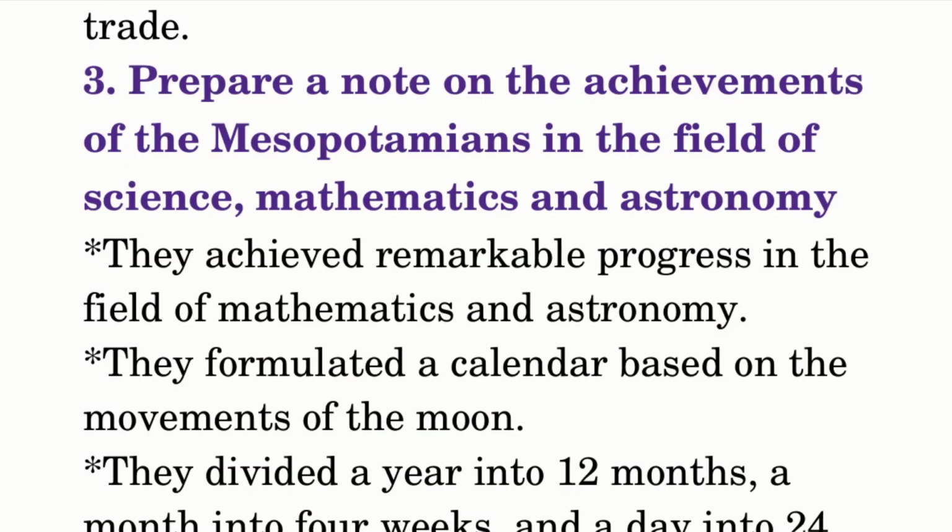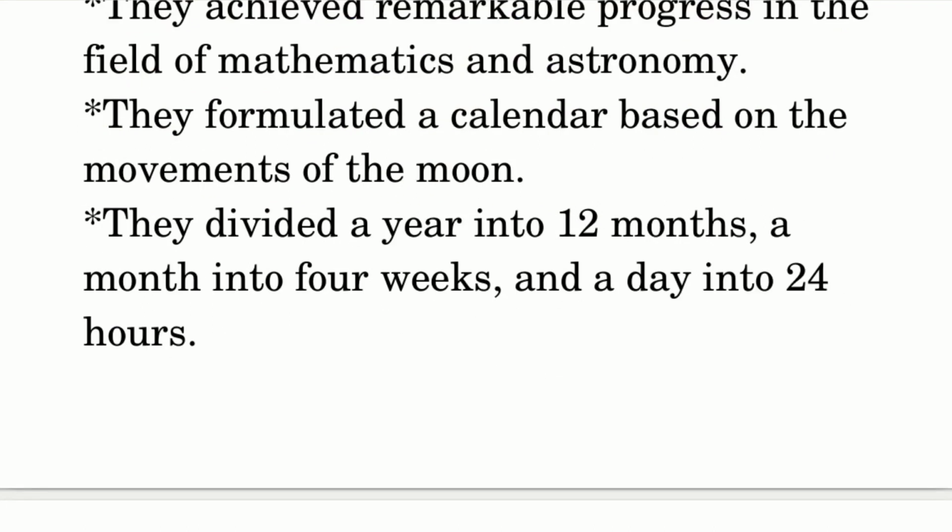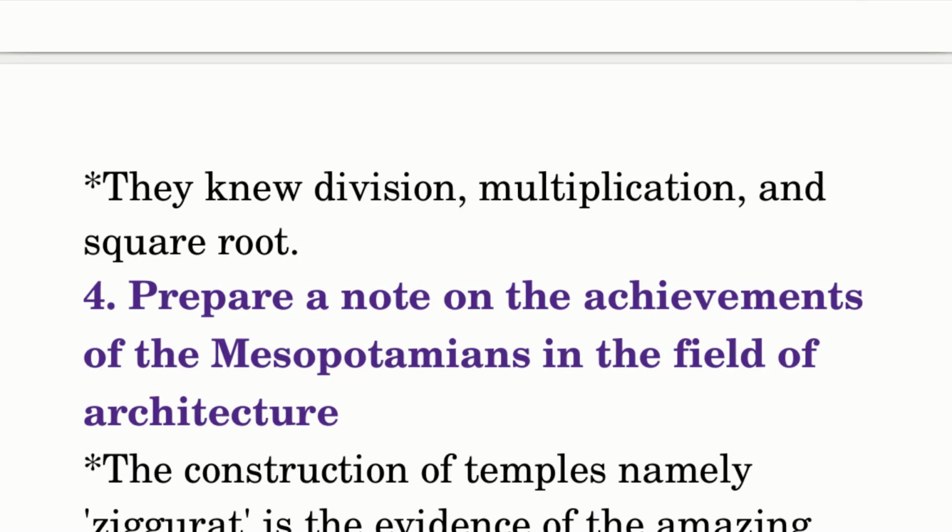Prepare a note on the achievements of the Mesopotamians in the field of science, mathematics, and astronomy. They achieved remarkable progress in the field of mathematics and astronomy. They formulated a calendar based on the movements of the moon. They divided a year into 12 months, a month into 4 weeks, a day into 24 hours. They knew division, multiplication, and square root.